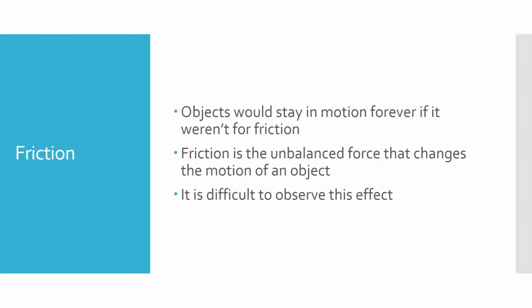So it's hard for us to observe this because we're so used to it, it's everywhere, that it just seems normal to us. So it's not as obvious as someone physically stopping a ball with their foot as an outside force. But friction is always happening. So even though it's hard for us to visualize, it is always a factor.